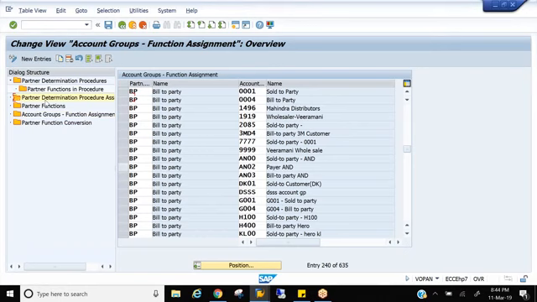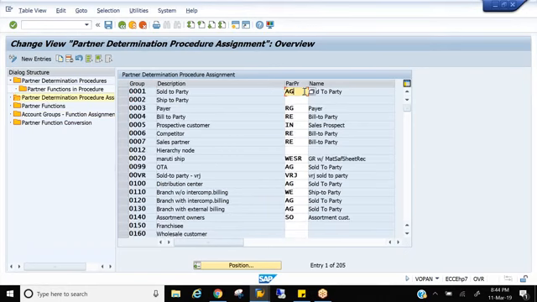Are we assigning account group to partner determination procedure or PDP to account group? PDP to account group, right? So my question itself is wrong. We are assigning PDP to account group. We are not assigning account group to PDP. In interviews, it's very important you understand the question first. Don't jump into the answer immediately. Okay, this is one question.